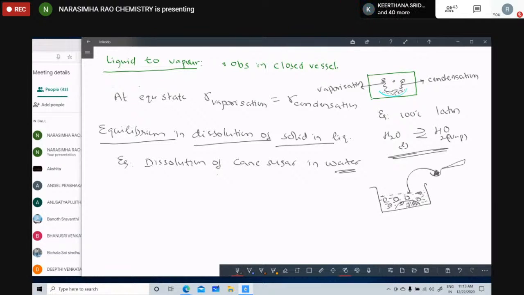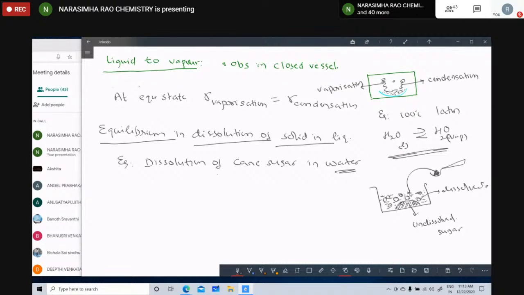This is the undissolved cane sugar. This is the dissolved sugar.